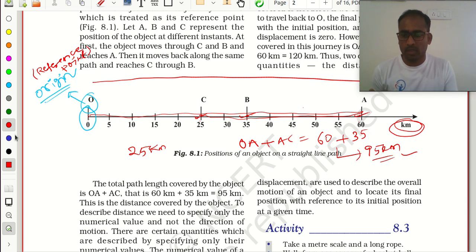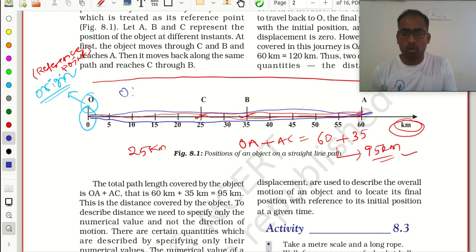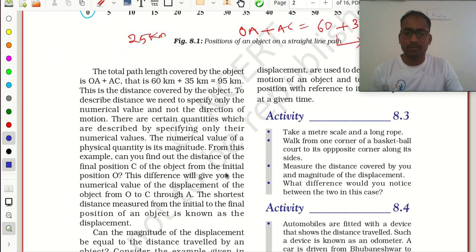And suppose I move from O to A and A to O, O to A plus A to O, then how much distance did I cover? 120 kilometers. Yes, superb. 60 plus 60, 120 kilometers. This is simple, na? Okay.